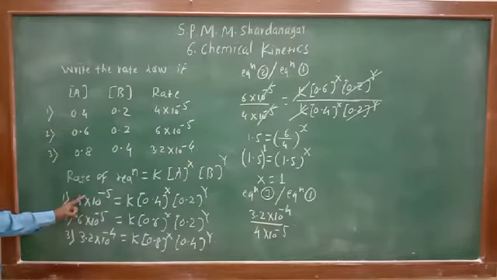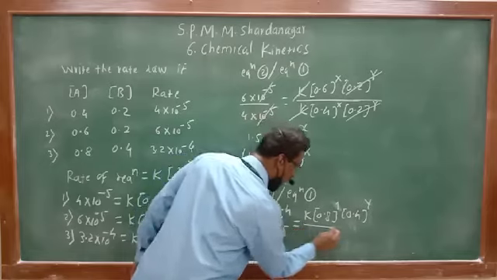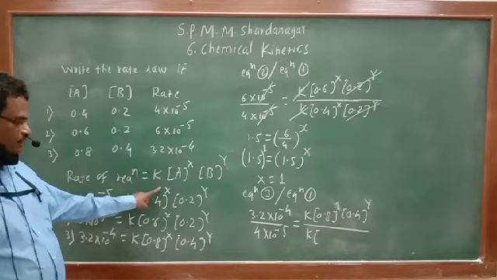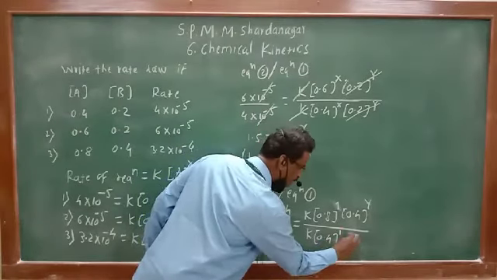Right side: K into 0.8 raised to X, 0.4 raised to Y, but we know X is 1, divided by K into 0.4 raised to 1, 0.2 raised to Y.